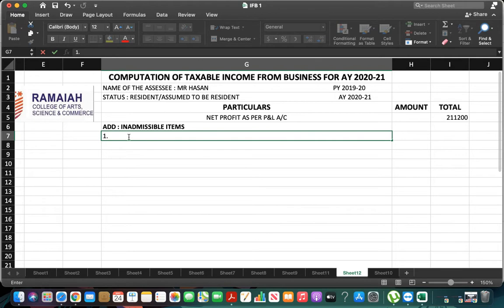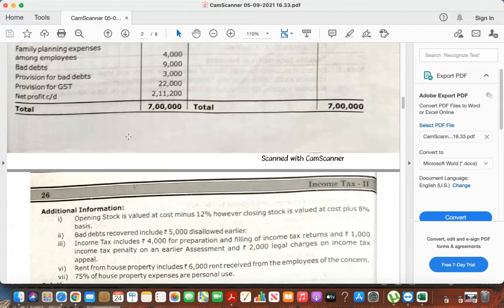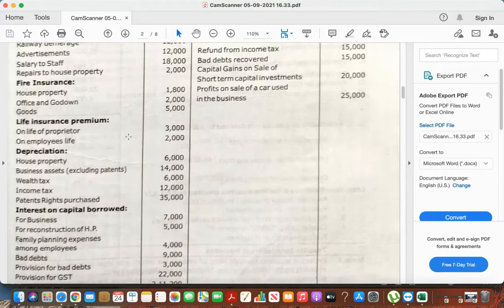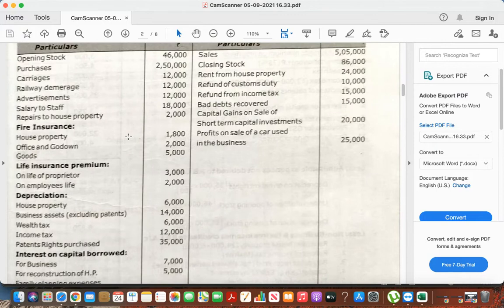Number 1. Now we have to go by the debit side, one by one. Number 1, opening stock. Regarding opening stock, one adjustment is given, and that is cost minus 12%, which means it is undervalued.